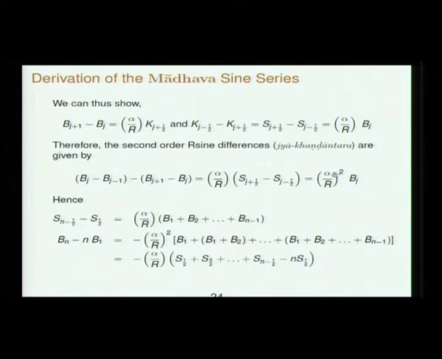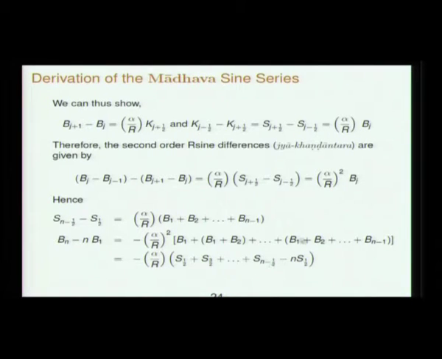Only this alpha by R squared is then to be written as delta 1 minus delta 2, the first sine difference. Now we just sum over these sine differences, and then we will get Bn minus n times B1 by an expression like this, and already you can see a repeated summation coming in here: B1, B1 plus B2, etc., Bn minus 1, and the difference between the last shara and the first shara is of this form.